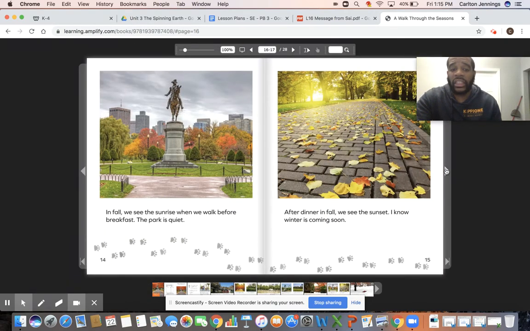In fall, we see the sunrise when we walk before breakfast. The park is quiet. So the fall and the spring are similar. In fall and spring before breakfast, the sun is rising. And after dinner in the fall, we see the sun set. So they know the winter is coming soon. Just like spring and fall, they both have the sun rising before breakfast and the sun setting after dinner. But in the summer, the sun is already high in the sky before breakfast, and after dinner it's still high in the sky.